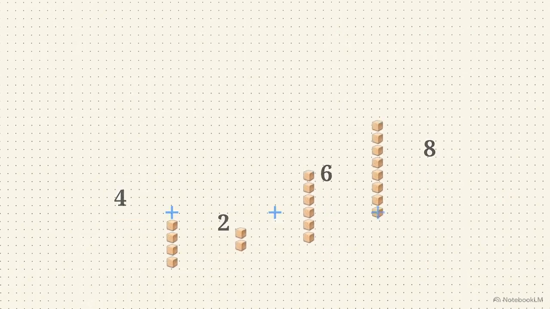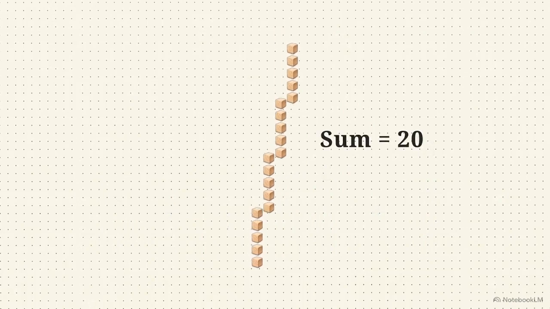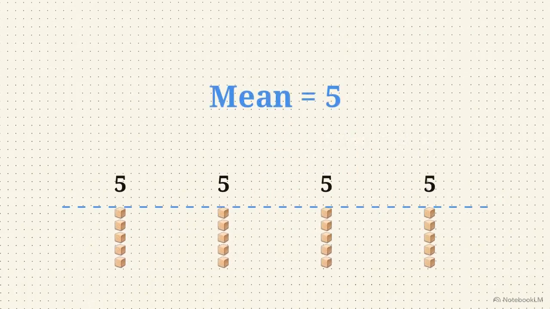Let's start with the mean. This is the calculation we all learned in school. You take a set of numbers, add them all up, and divide by the total number of values. It levels them out into a flat equilibrium.